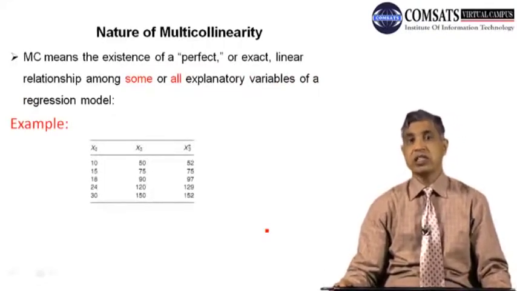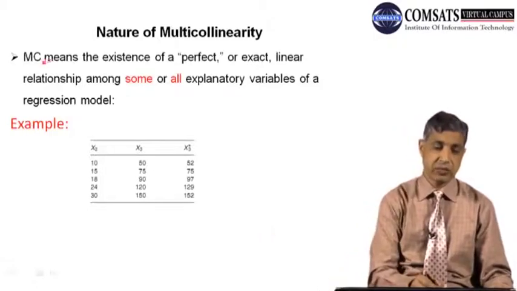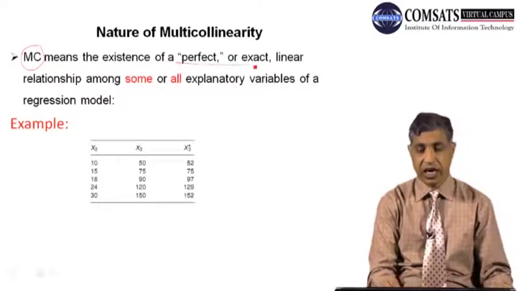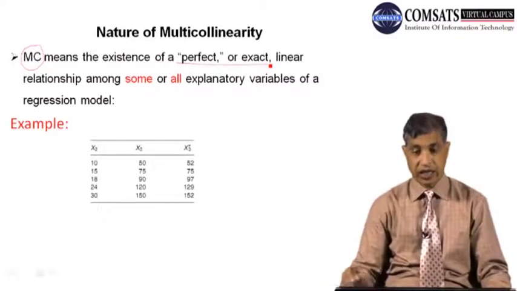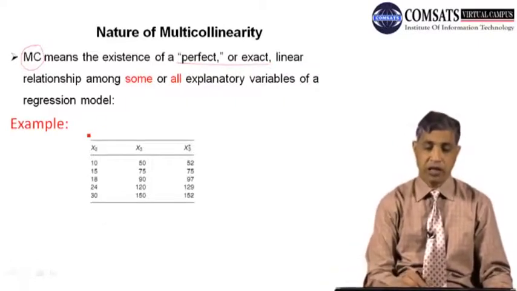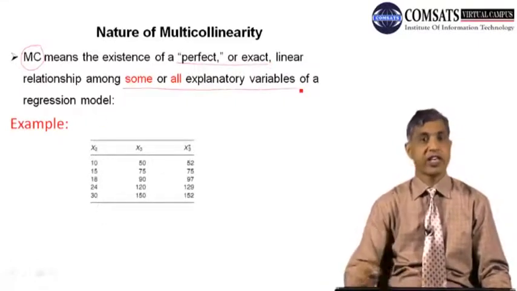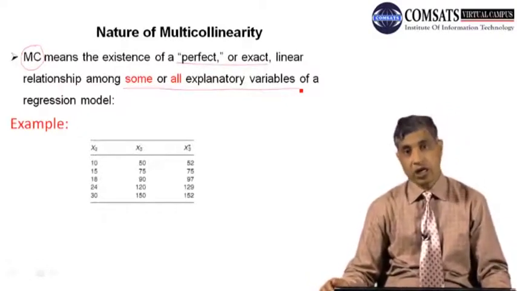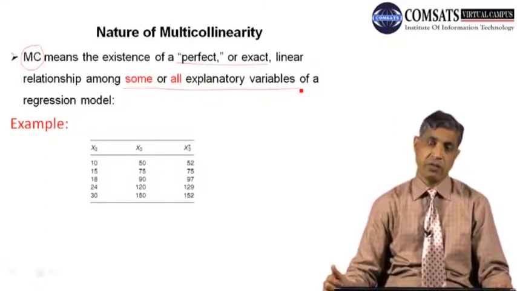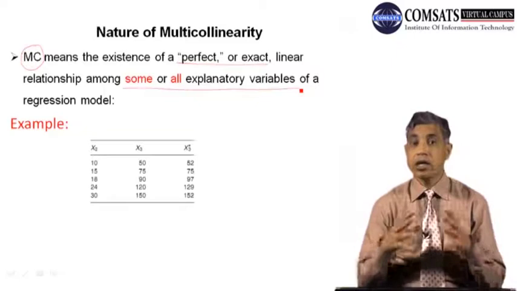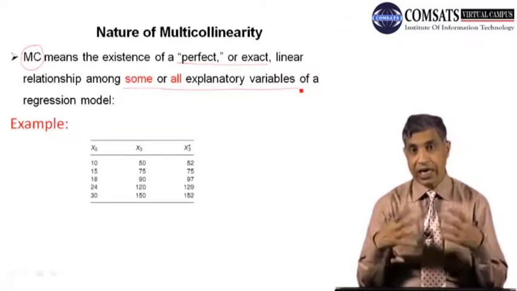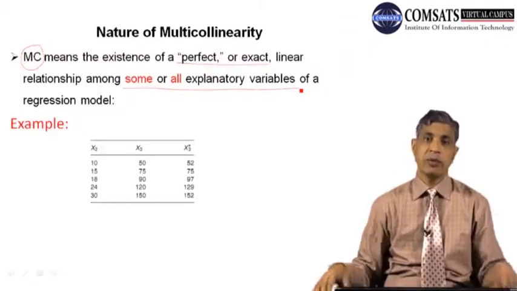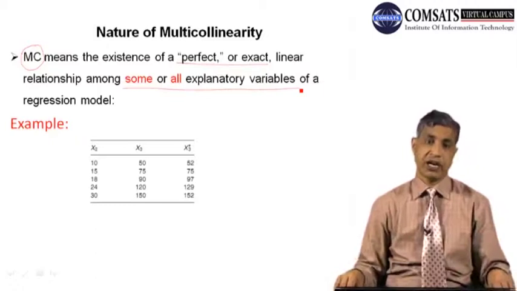Now MC means multicollinearity. It is just a symbol to save time. It means the existence of a perfect or exact linear relationship among some or all explanatory variables. Here we are not talking about the dependent variable. We are talking totally about the independent variables, and what we are looking at is whether there is any perfect or exact linear relationship between any two regressors, or independent variables, or many of the independent variables.